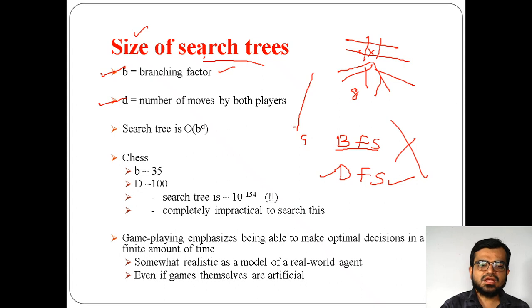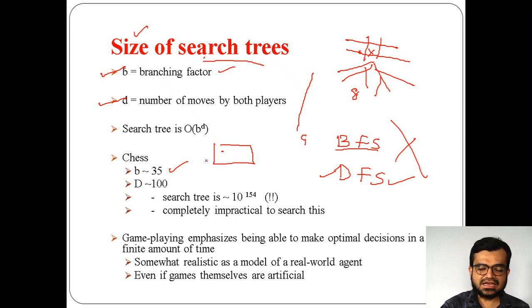Similarly, if you go for chess, for example, here b represents 35. For example, if 36 possibilities are there and one piece is already placed, then the player can move to 35.